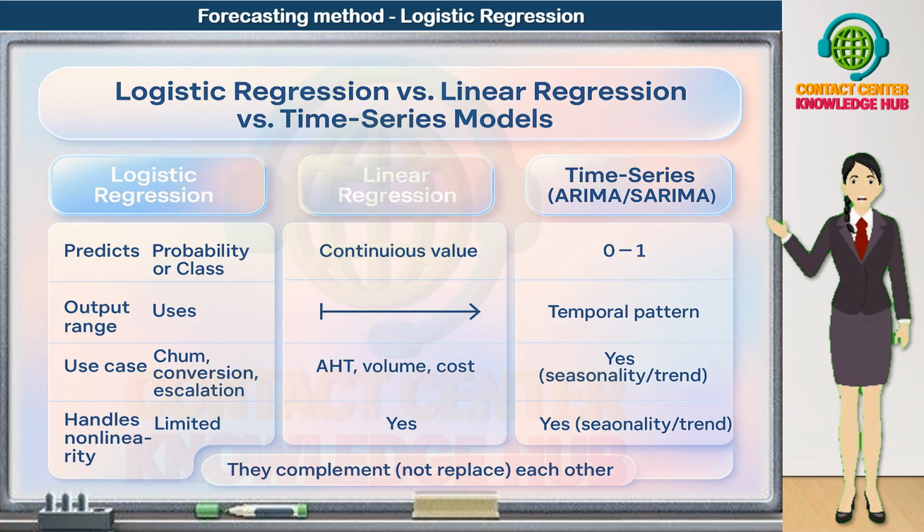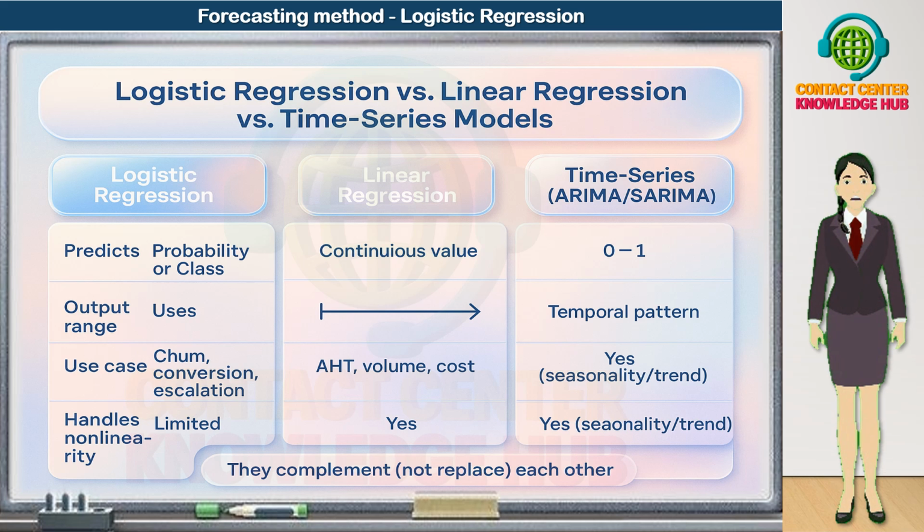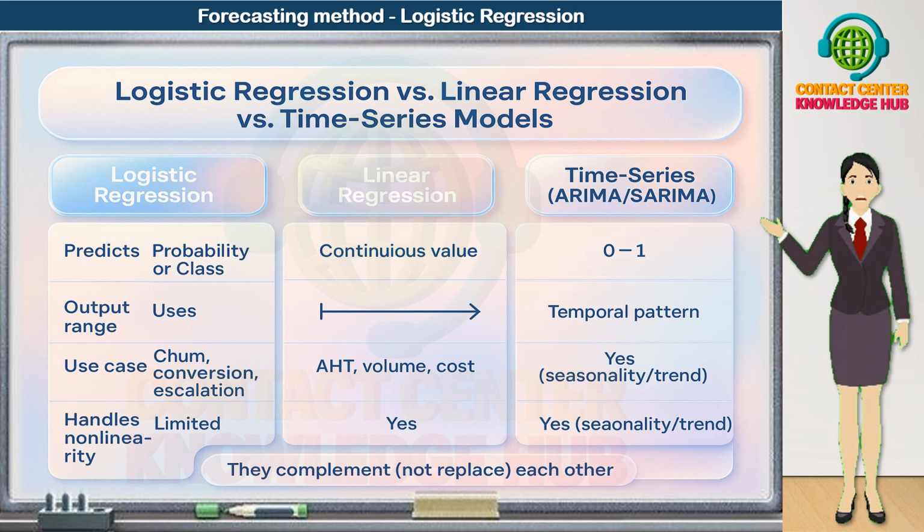future values. The key message is: logistic regression, linear regression, and time series models are not competitors, they are complements. Use linear regression when you want to forecast continuous metrics. Use logistic regression when you want event probabilities and classifications. Use time series models when time patterns like trend and seasonality are central. In mature analytics and forecasting setups, we often use all 3 together, each one solving the type of problem it is best suited for.